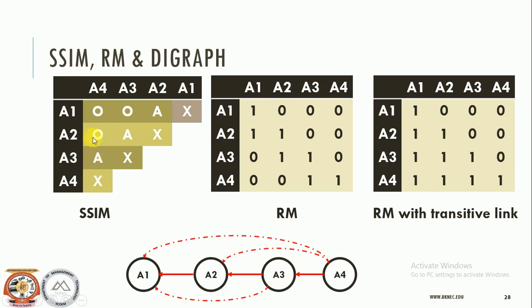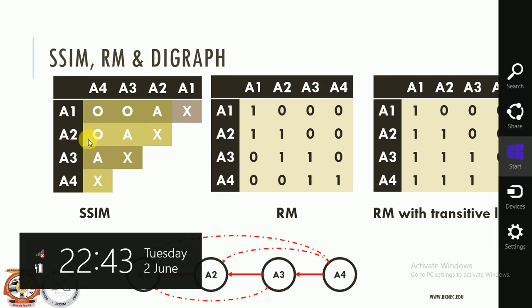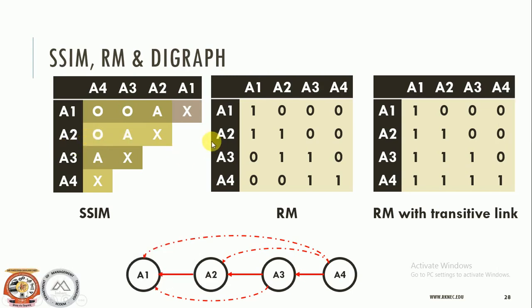Now consider O. O means no relationship between the variables, meaning A1 is not in relationship with A4. So A1 is not in relationship with A4, so why 0? That is why A4 is not in relationship with A1, so why 0? Now A1 is not in relationship with A3, so here it is 0. Then A3 is not in relationship with A1, so here it is 0. Just like that, A2 is not in relationship with A4, and A4 is not in relationship with A2, so it is 0.